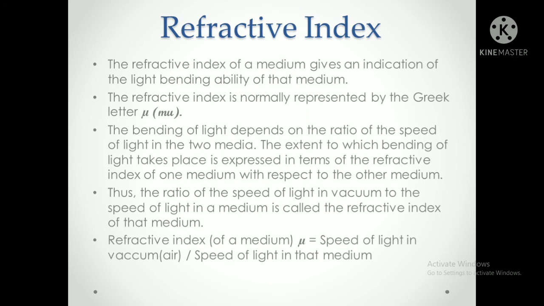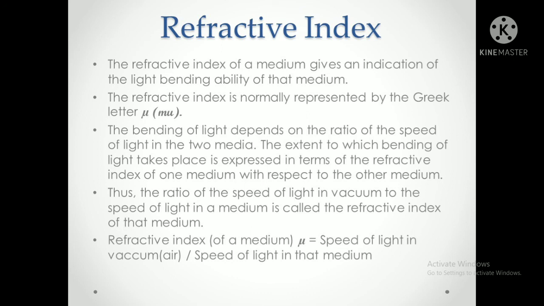It is mu, not U, so don't write U. The bending of light depends on the ratio of the speed of light in the two media. The extent to which bending of light takes place is expressed in terms of the refractive index of one medium with respect to the other medium.